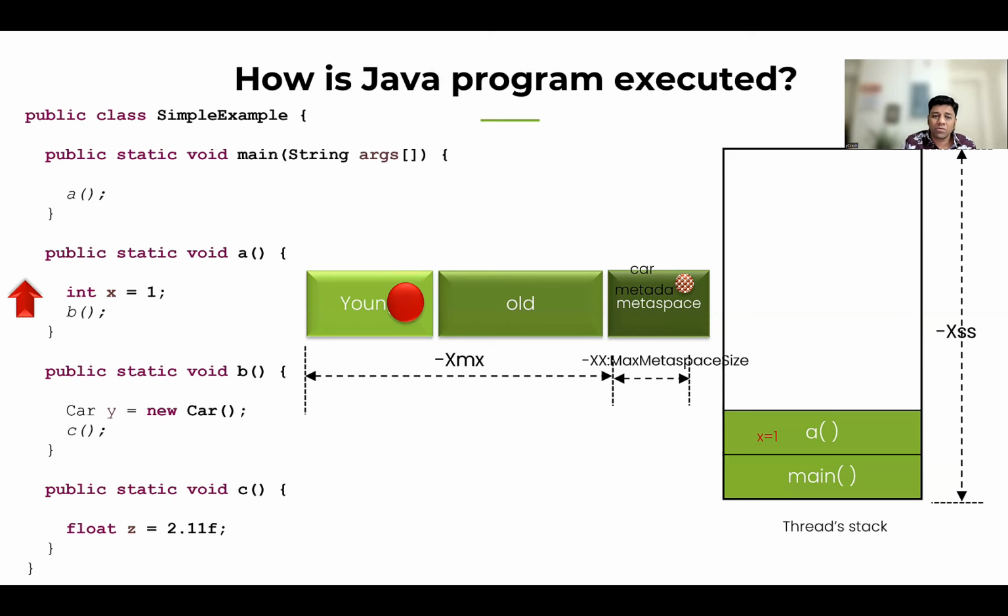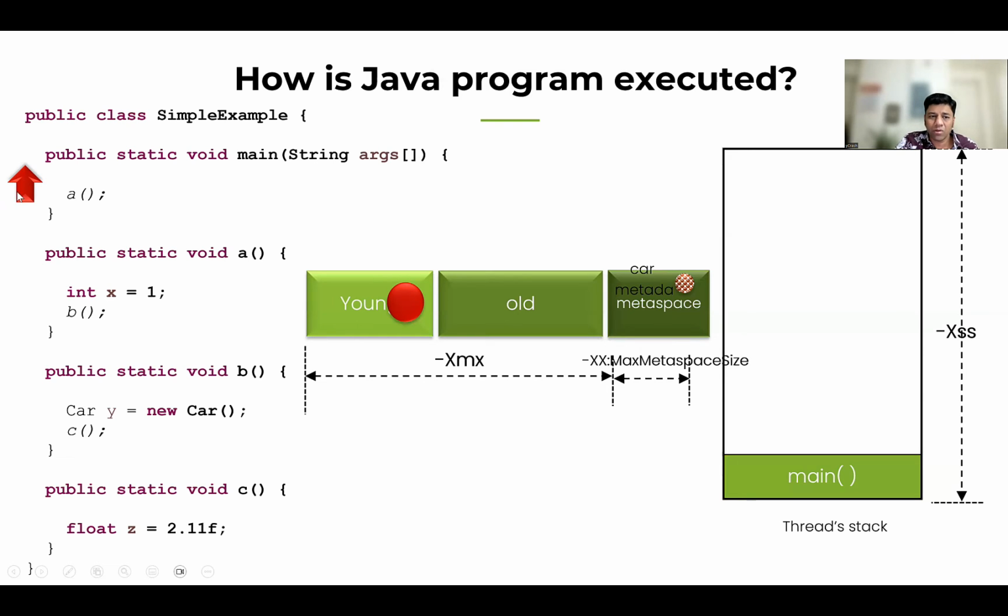Okay. So now the thread has exited method B, and now it is here in method A. It's going to exit method A. Let's see what happens. It exits method A. So it's removed, it's not moved to the old, right? No, it will not be moved to old. We'll talk about it in more detail. Only if this object has references, and it's going to be surviving for a longer period, then it gets promoted from the young generation to the old generation. But here it has already become an orphan. It has already become garbage. It's going to be removed when the next garbage cycle runs.